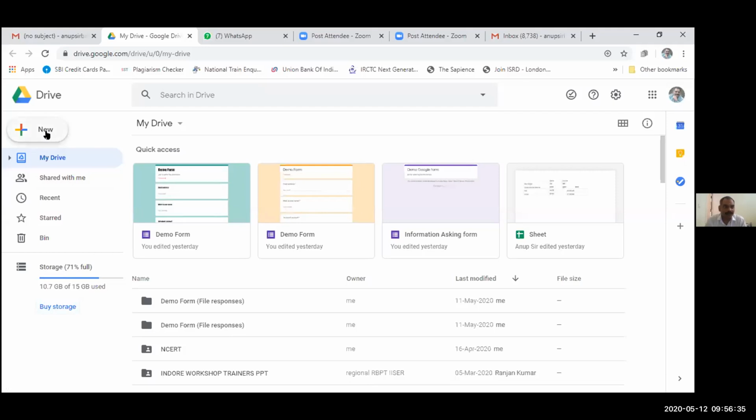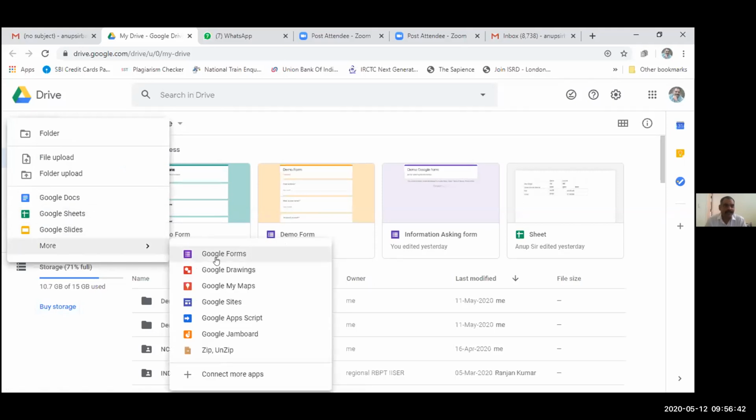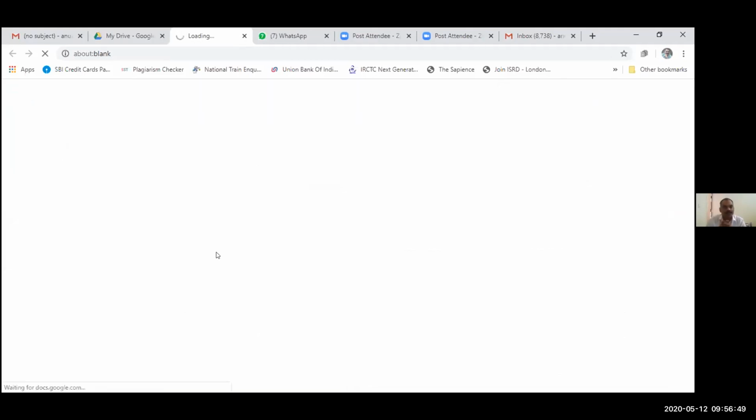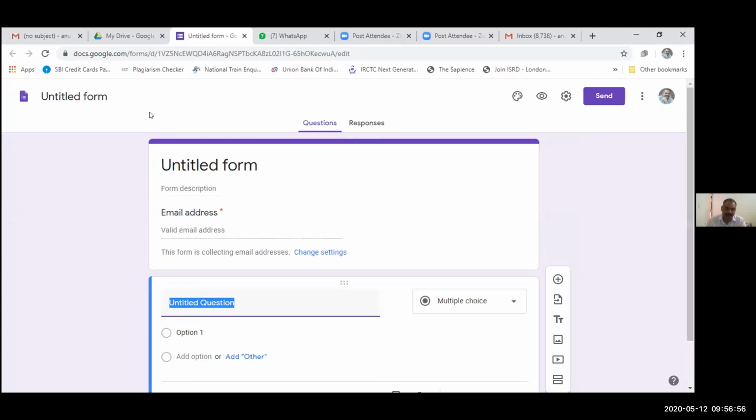So here, by clicking on the new tab and on the more tab, here it is. We can create a Google form from here also. Okay, so now a new form is opening. Yes, so this is a new form. This is the untitled form we are getting from Google Forms. So in the very first look, it looks like this untitled form.